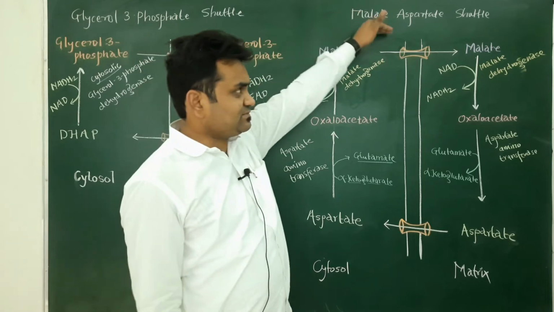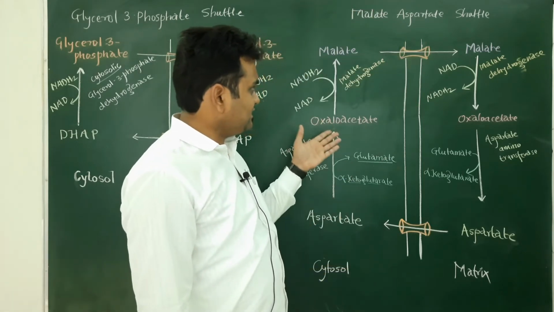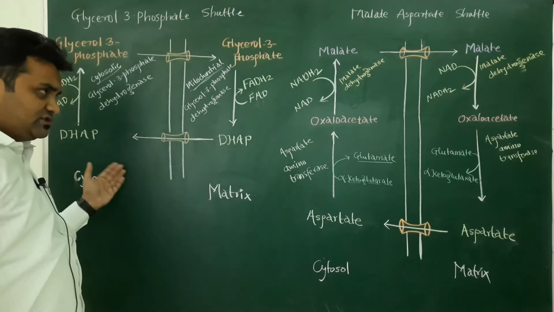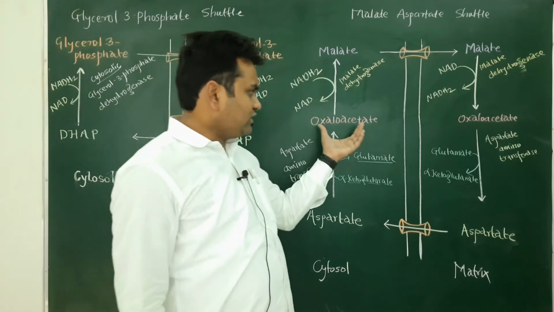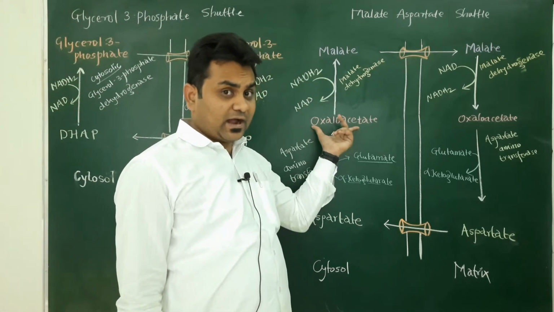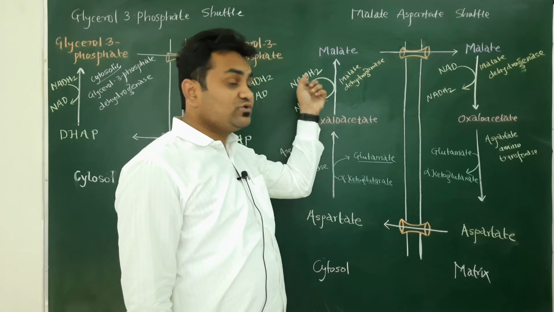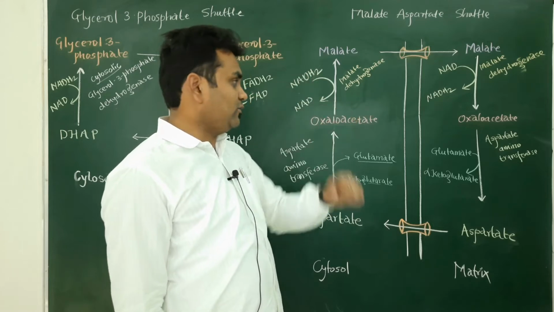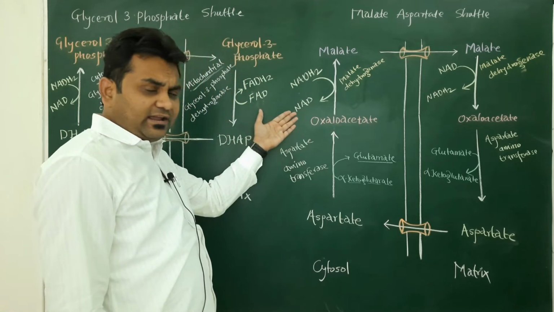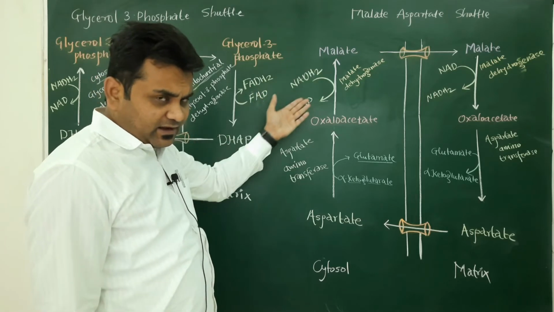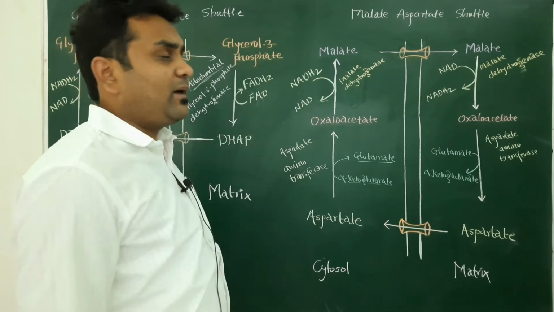In the malate aspartate shuttle system, you can see it is similar to the glycerol 3 phosphate shuttle system. Here also oxaloacetate receives the hydrogen from the NADH2. This is the NADH2 which is formed in glycolysis, and this NADH2 will become NAD after the donation of hydrogen.